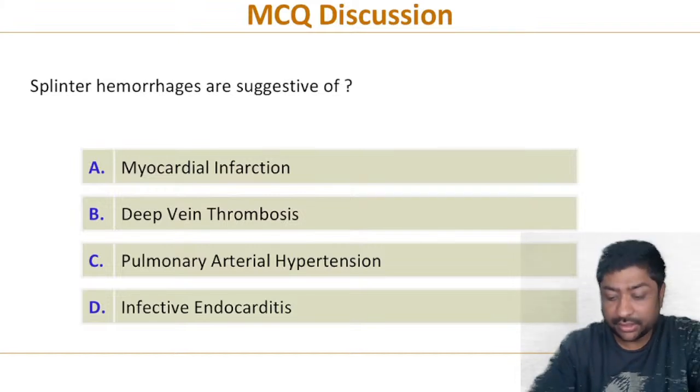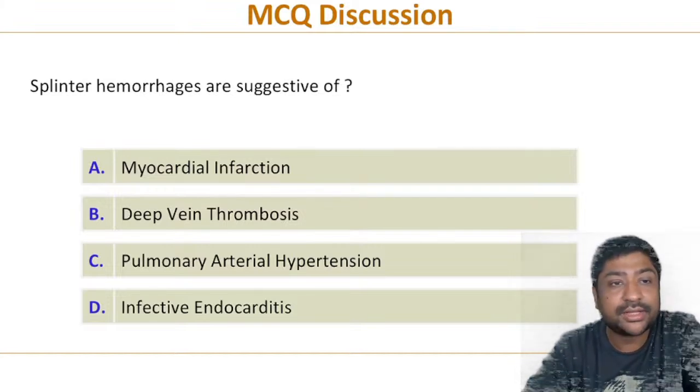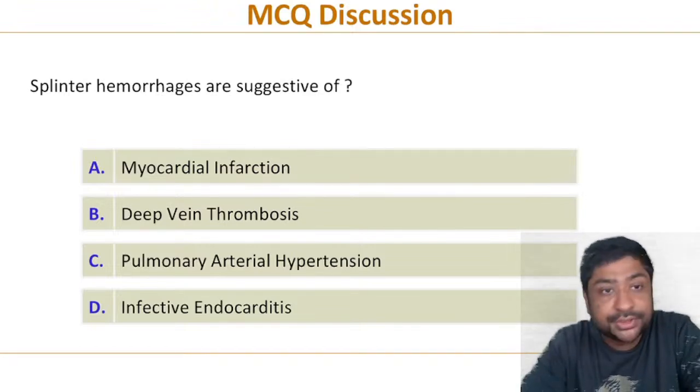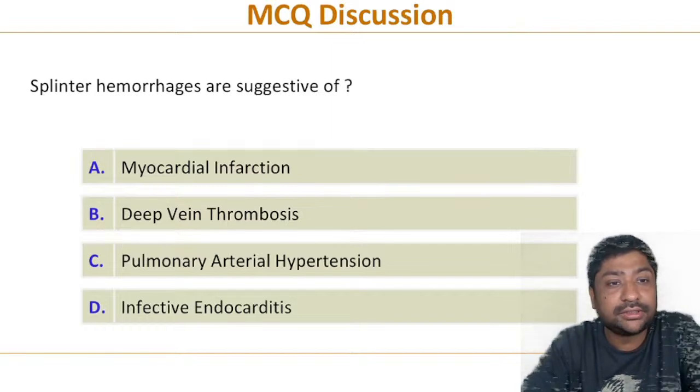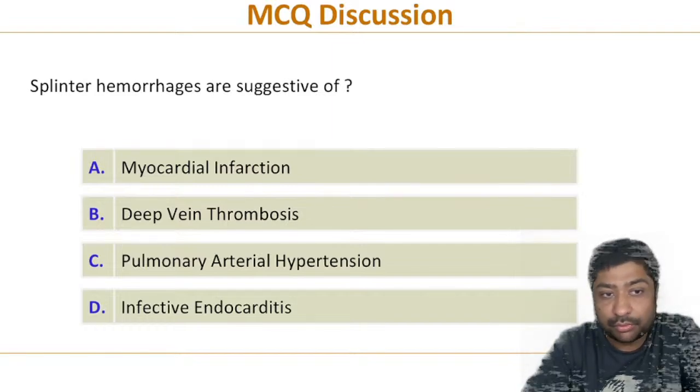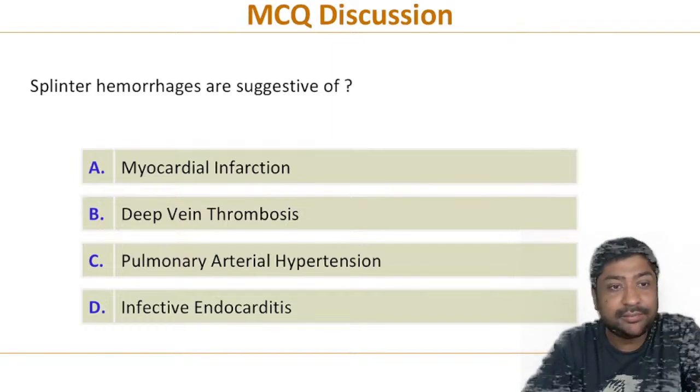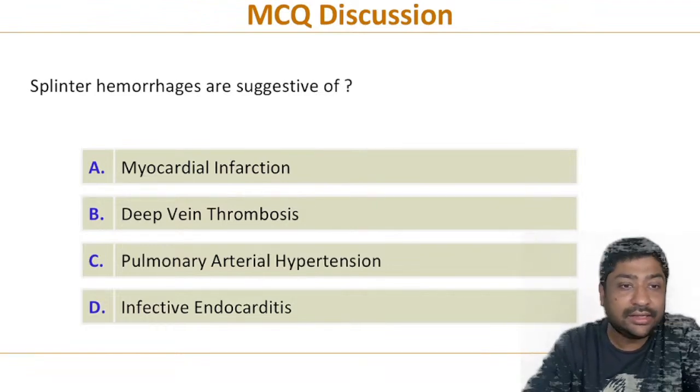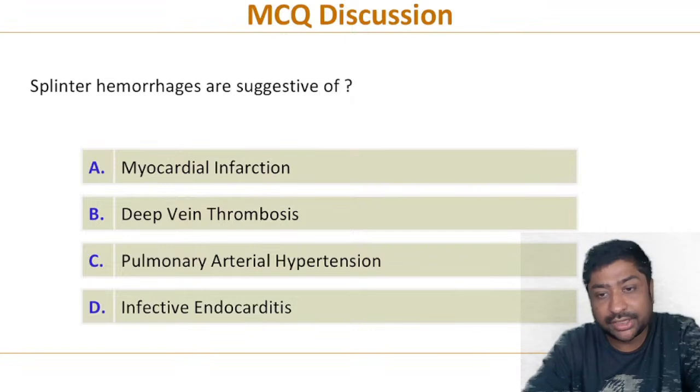I'm Dr. Abhishek and the first question for today is: splinter hemorrhages are suggestive of. Your options are A. Myocardial infarction, B. Deep vein thrombosis, C. Pulmonary arterial hypertension and D. Infective endocarditis. So these are your options.